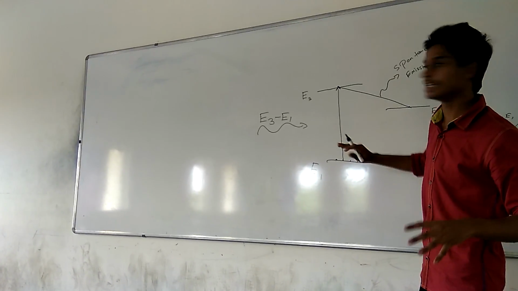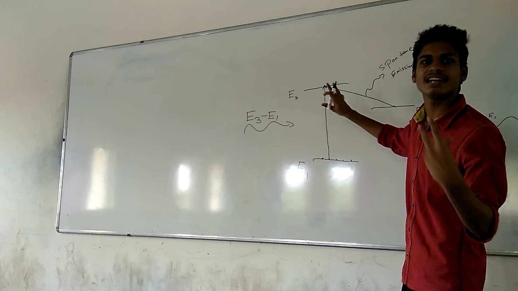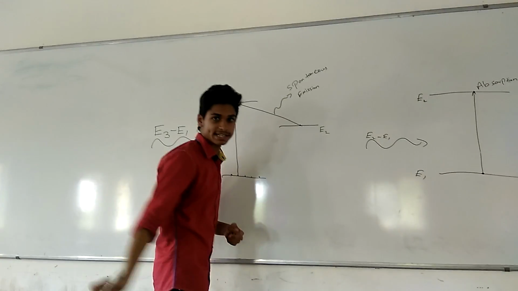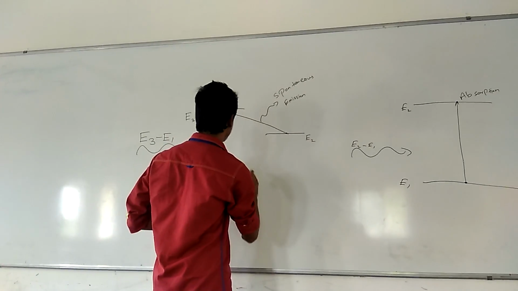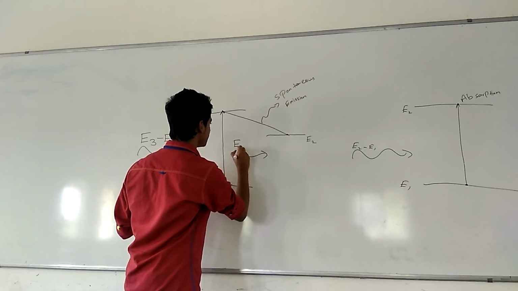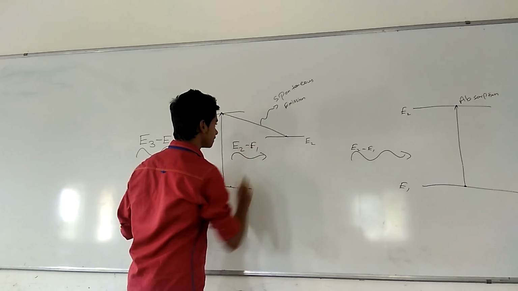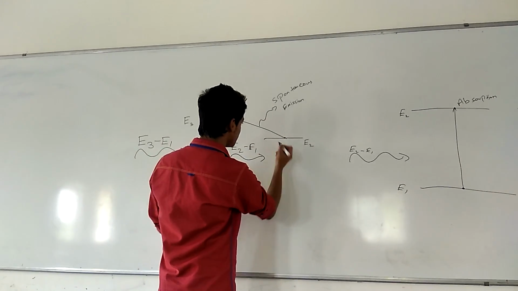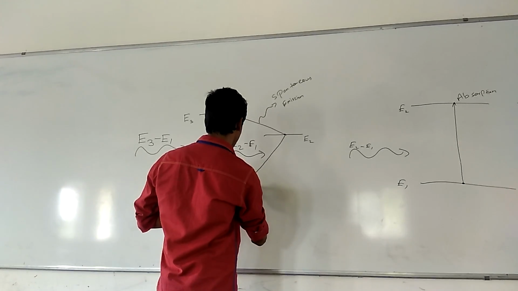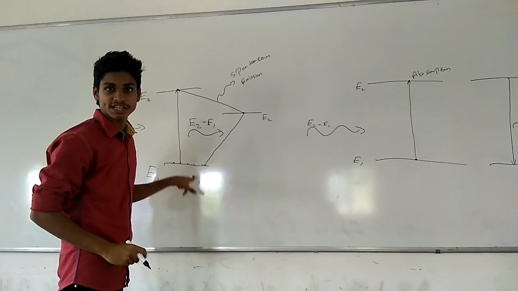It will occur very rapidly, just like in nanoseconds. 10 to the power minus 9 is the lifetime of it. So it will come to this energy state. After this energy state, there will be a photon of energy E2 minus E1, and after coming to this energy state, this electron will again come back to the initial position E1.